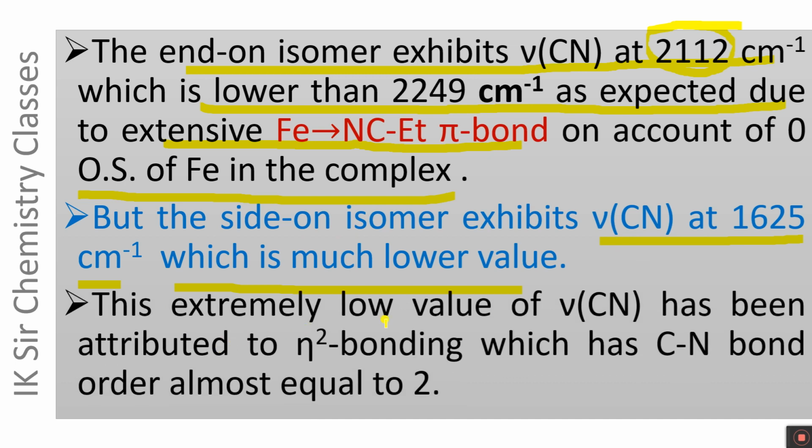This extremely low value of CN stretching frequency has been attributed to eta 2 bonding, that is bidentate dihapto bonding of propane nitrile, which has CN bond order almost equal to 2, and hence its stretching frequency is very low, 1625 centimeter inverse.